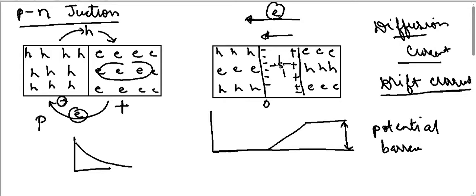In this zone, go back to the original definition of semiconductor: we had a valence band and we had a conduction band. Because the energy difference between the valence band and the conduction band is relatively low, there are some electrons which can go from the valence band to the conduction band. And it always happens all the time.